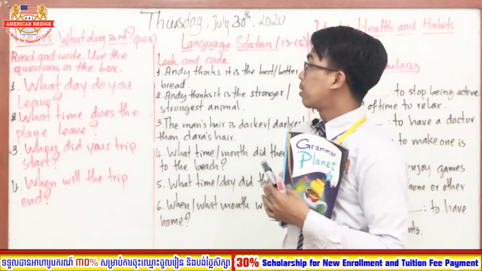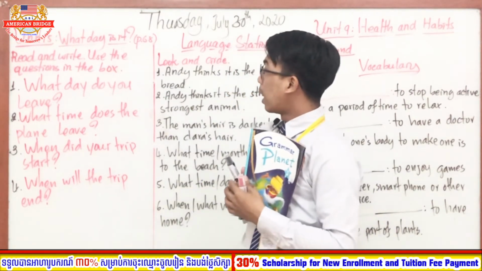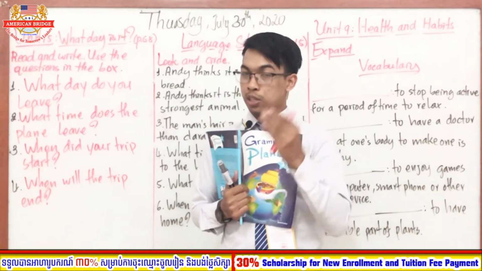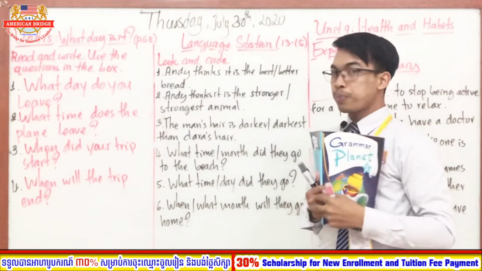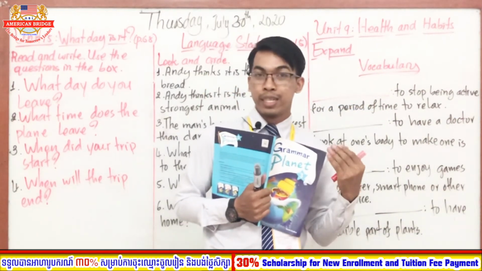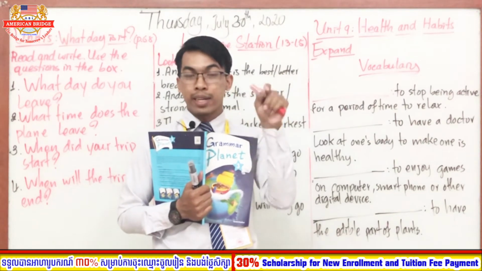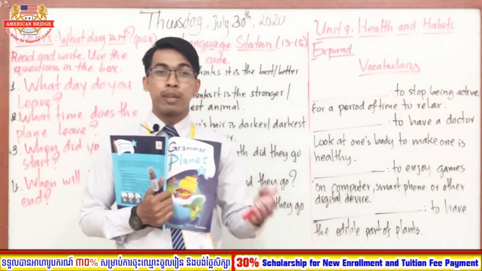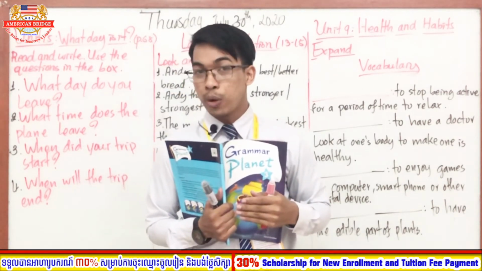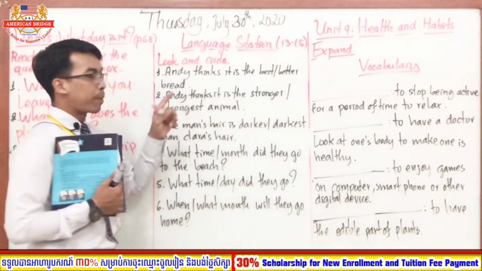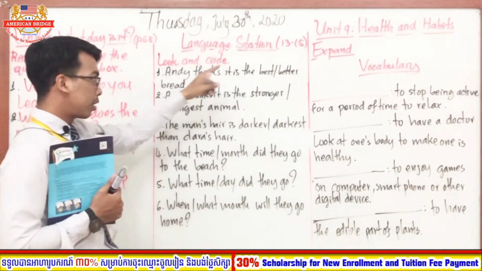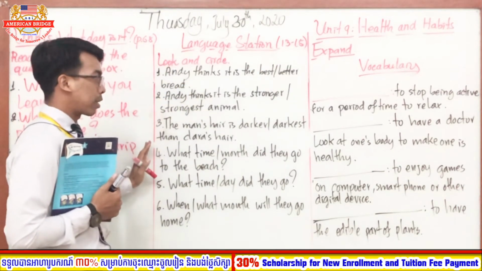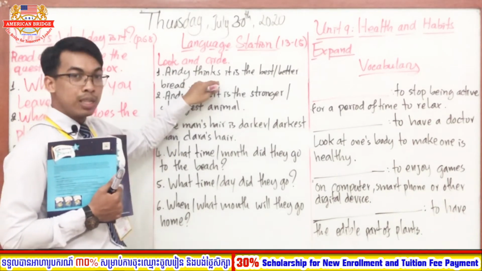Alright, everyone, this is about the first session. So now let's move on to the last one. You can move on to language station. Good. So language station, we start from unit 13 up until unit 15. It is about connected, right? It connects from unit 13 up until unit 15. So do you still remember what you have learned in unit 13 up until unit 15, everyone?